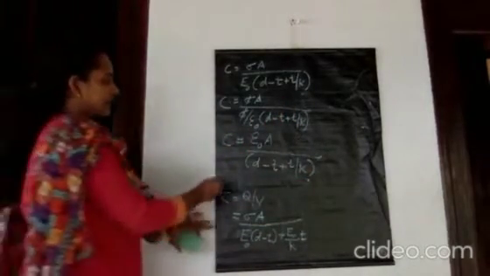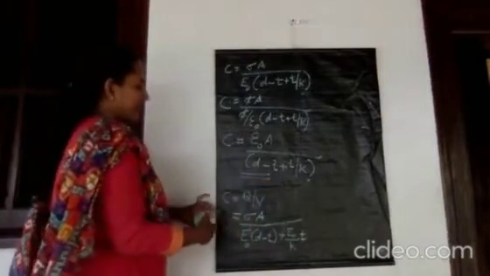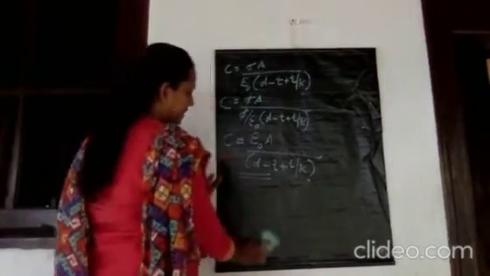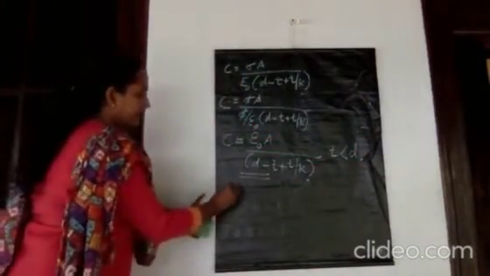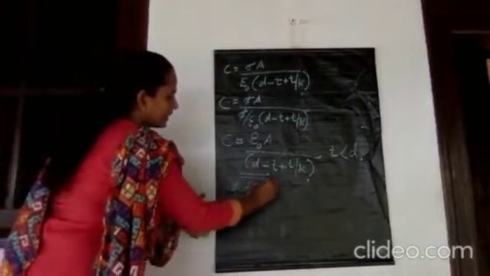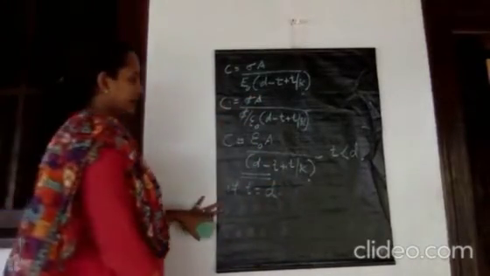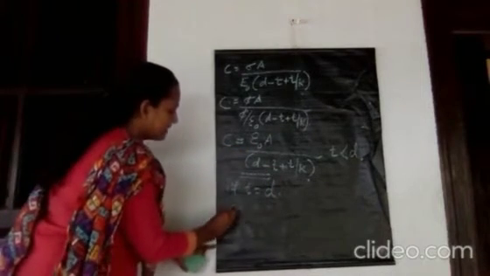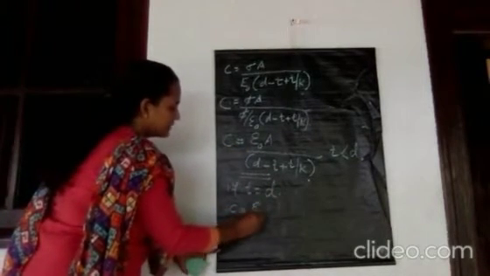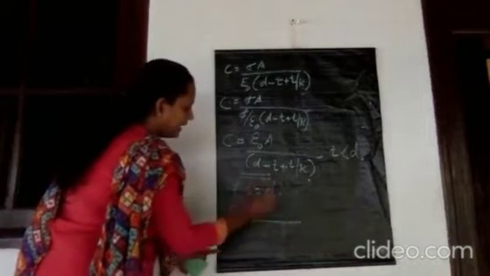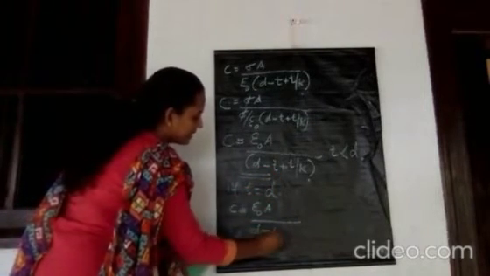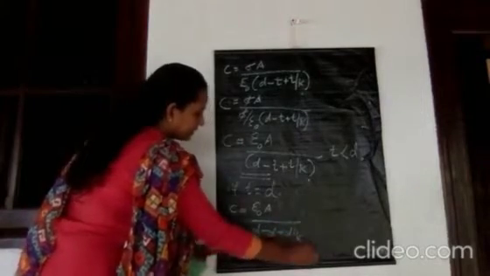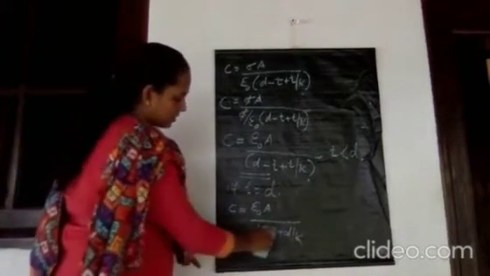So this is the expression for the capacitance of a parallel plate capacitor with dielectric, under the condition that the thickness T is less than D. But if T is equal to D, how can you write it? C is equal to epsilon 0 A divided by D minus D plus D by K. D minus D means 0.